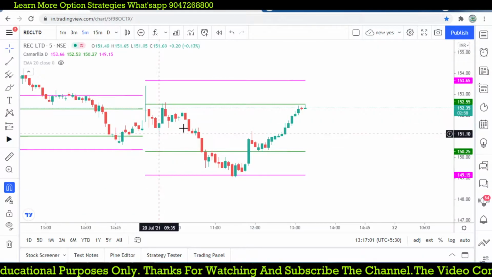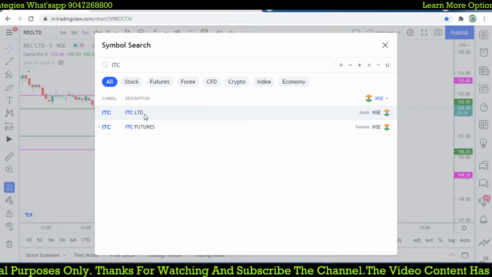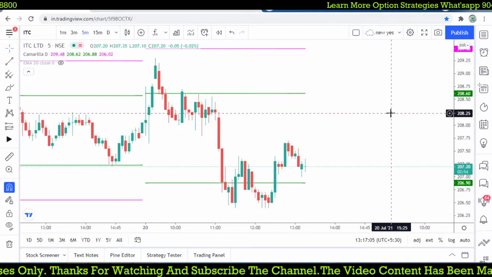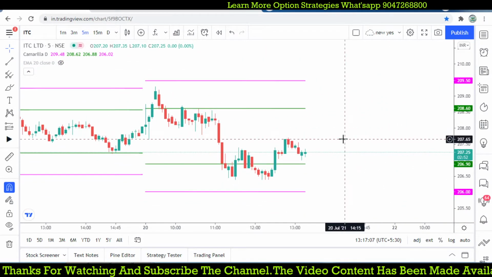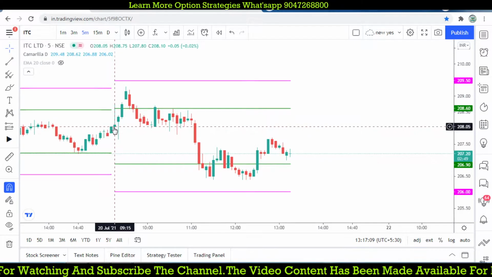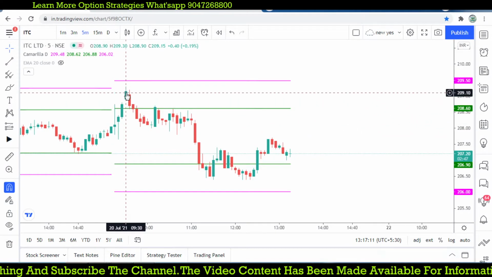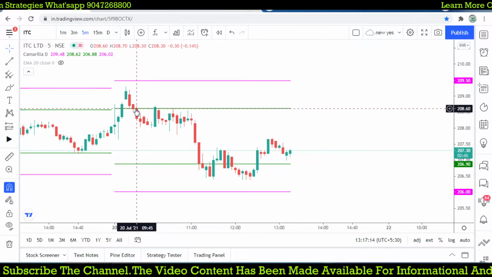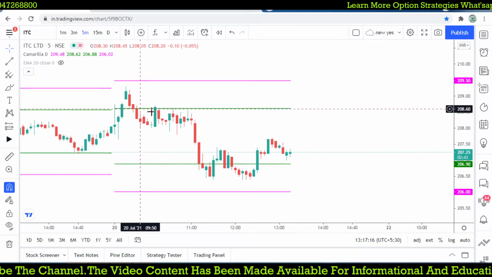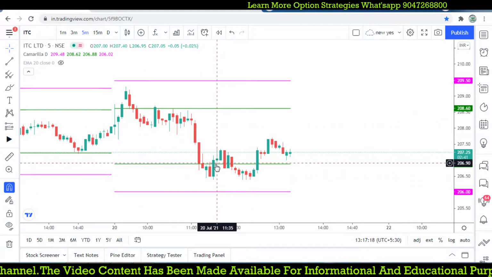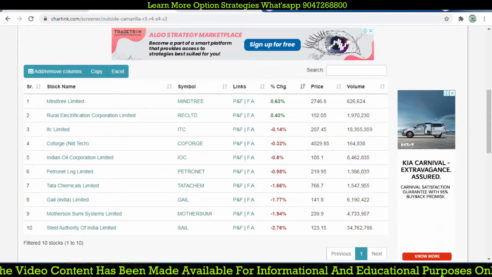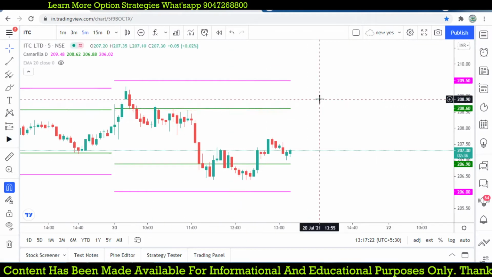And ITC Limited again. If the stock opens in between the levels, we may get some good opportunity. Again, ITC started in between, moved higher and returned back to the R3. Then at R3 it got a reversal and we got the target from the S3. And next, IOC.